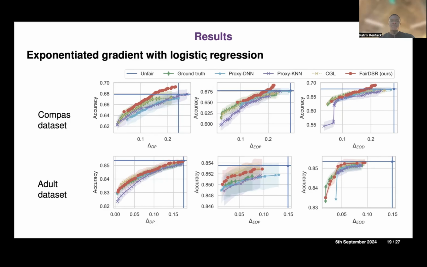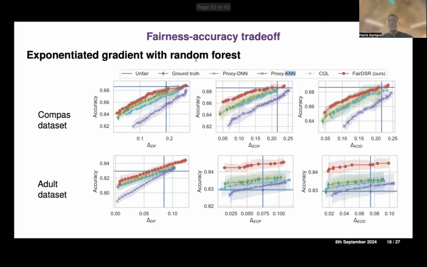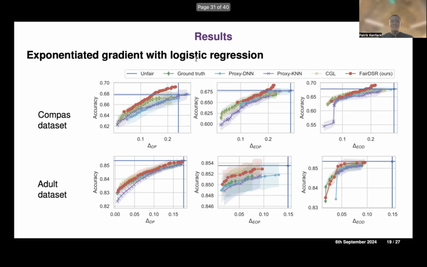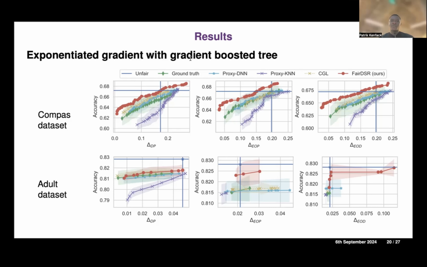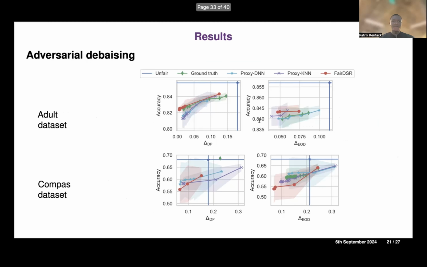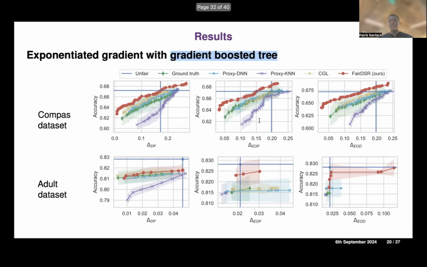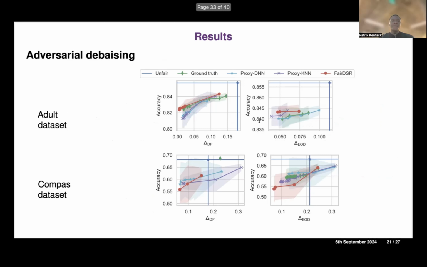This also applies when we use logistic regression as the base model, while we used random forest in the previous experiments. We saw the same trends when we used gradient boosted trees, and we can see that our method can consistently provide a better trade-off compared to the other baselines that we considered. We see the same thing on the other dataset. Here we just presented two datasets, but the other results are in the paper. And then we also compare with adversarial debiasing, which also shows similar trends.